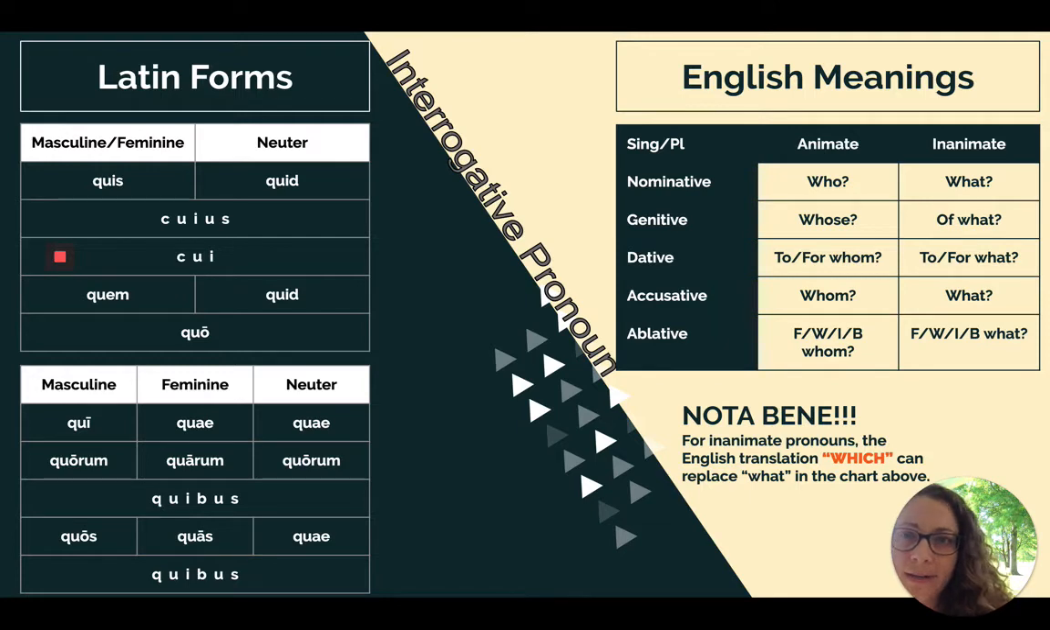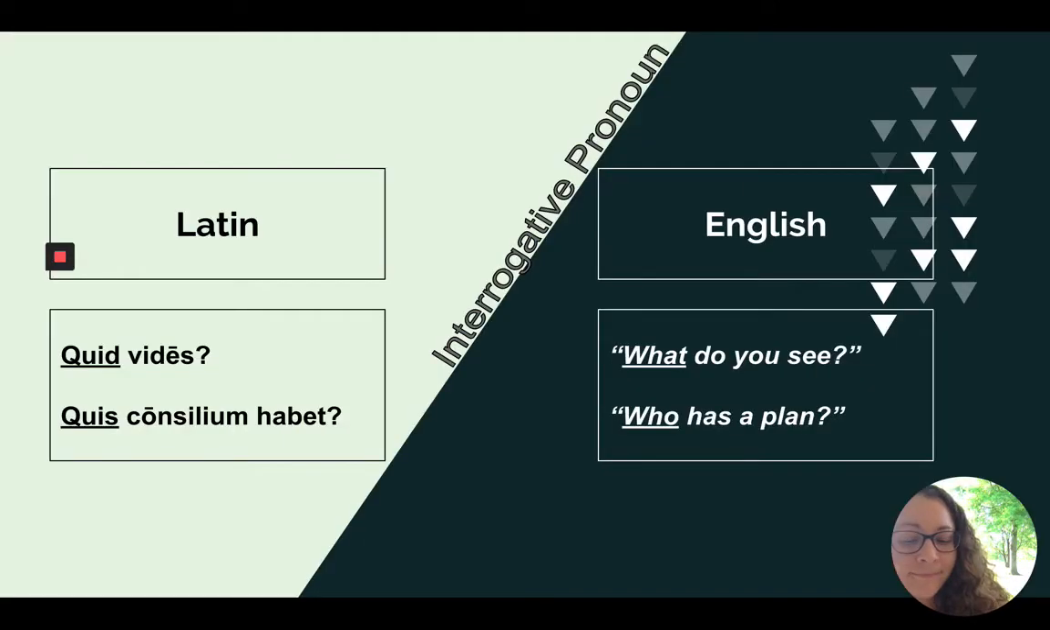The plural translations are identical to the singular, so we won't go over those. A couple examples in Latin on the left-hand side. Quid vides is an interrogative pronoun. Quid means what, and then vides is present tense for do you see? Quis consilium habet. Who, for quis, habet has, consilium, a plan.